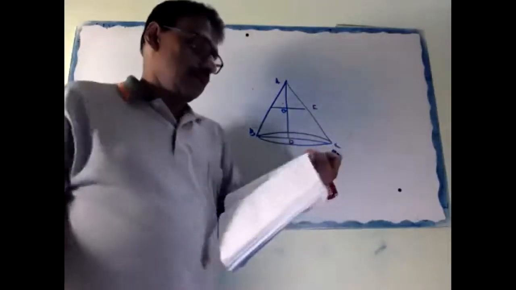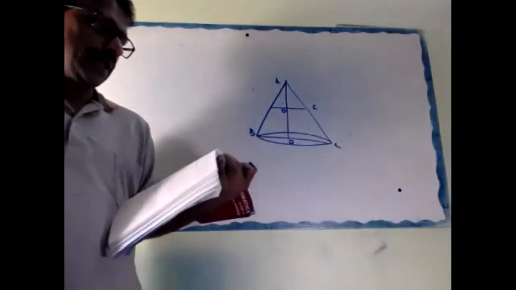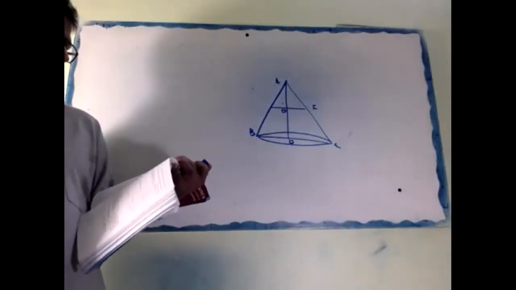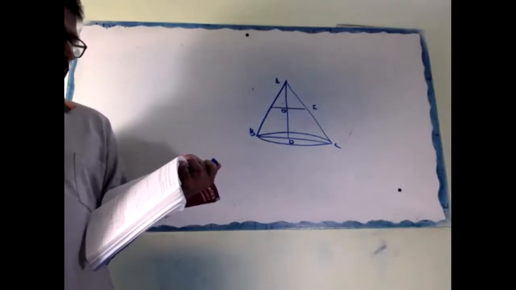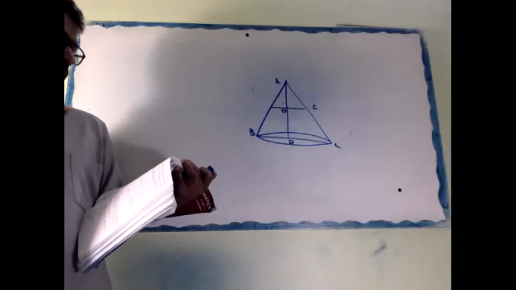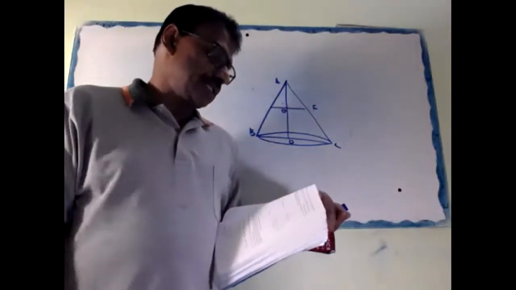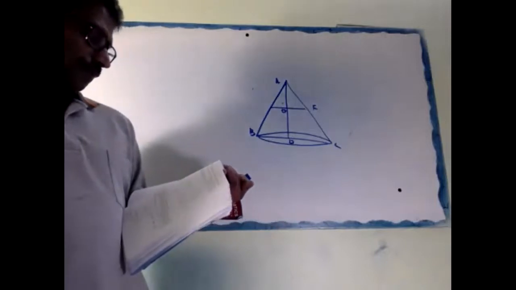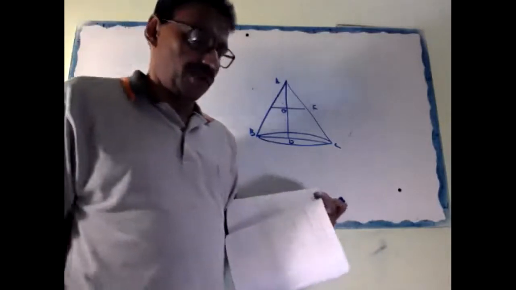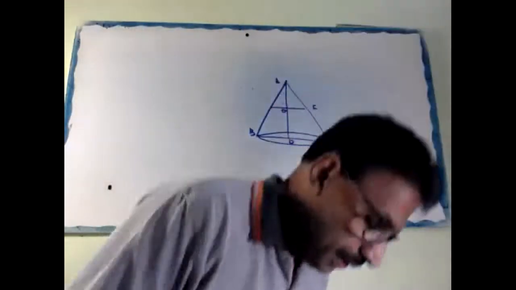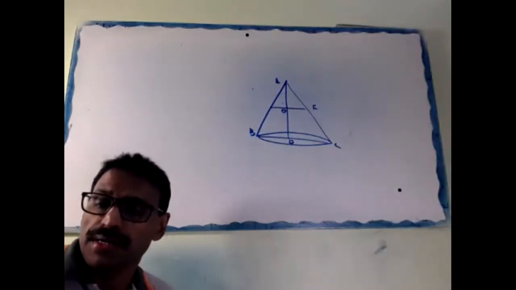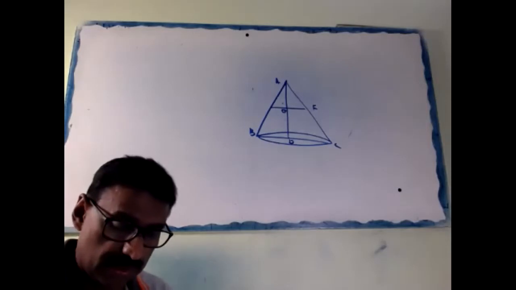Okay, listen here. The height of a cone is 30 centimeter. A small cone is cut off at the top by a plane parallel to the base. Its volume is 1/27 of the volume of the cone. If its volume is 1/27 of the volume of the cone, at what height above the base is the section made? Okay, I'll repeat the question.